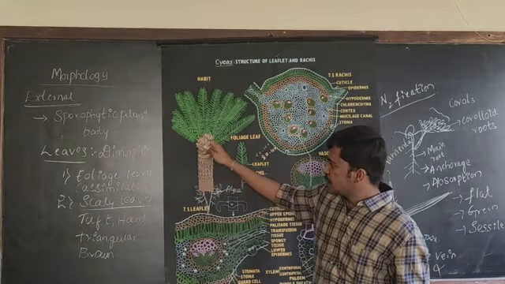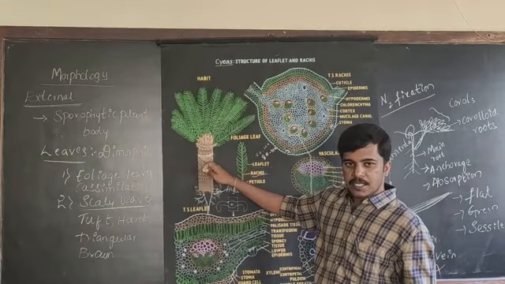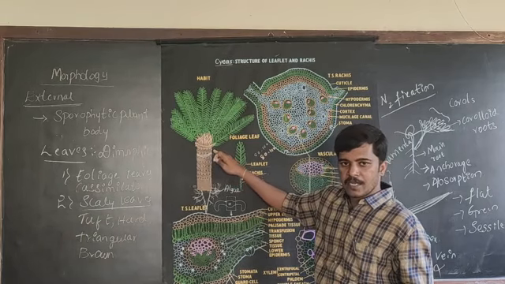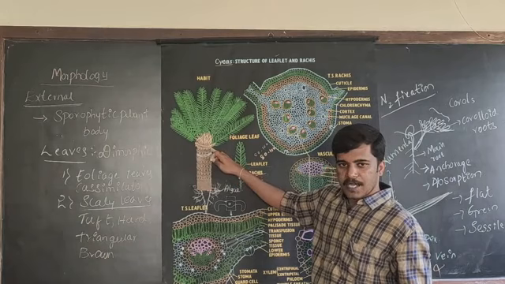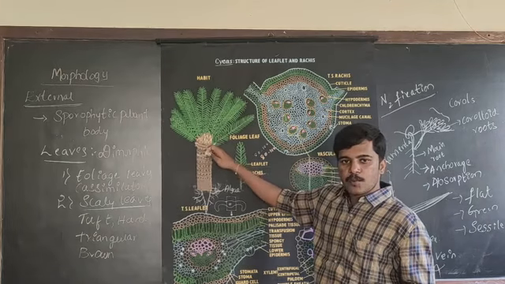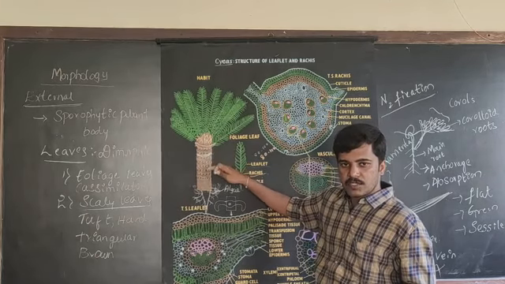Usually they are present at the tip of the stem, where you have the apex or the apical meristem. So their main function is to protect that apical part of the stem.